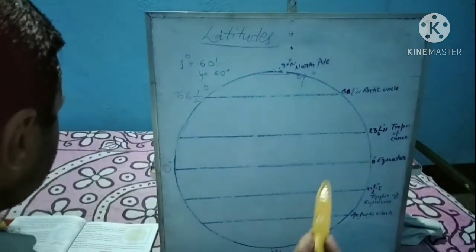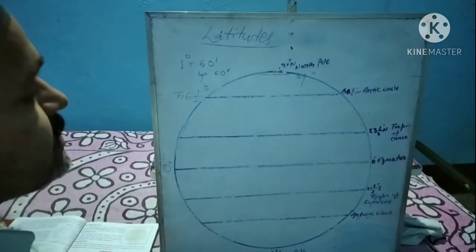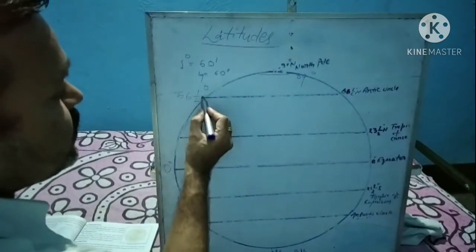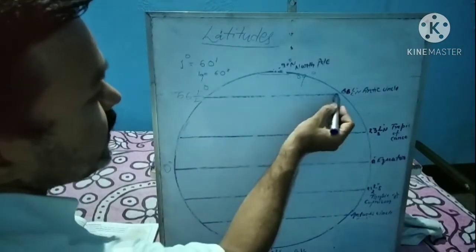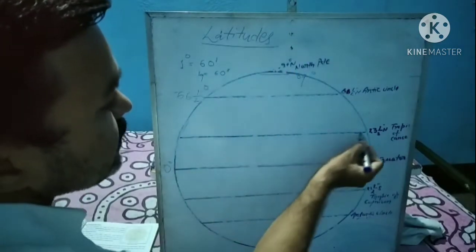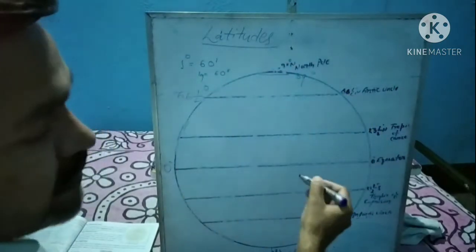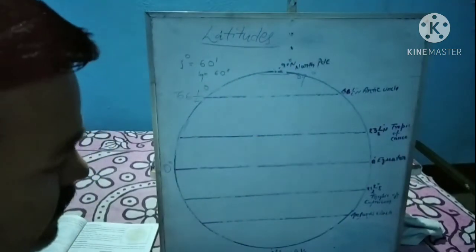Another fact is that they encircle the Earth. Encircle the Earth means these lines start from here and turn around the back side of the Earth's surface. All these lines make a circle from the back side.